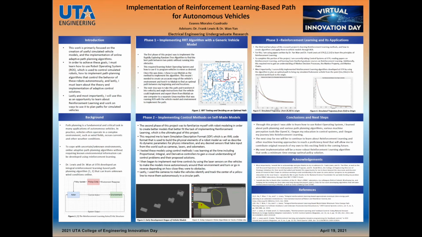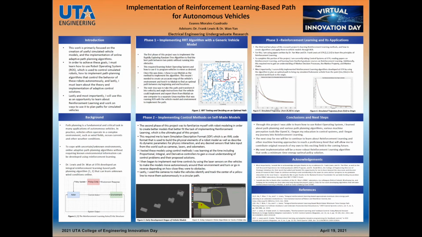So now for the first phase of my research. In phase 1, I learned Robot Operating System, or ROS, which is a software framework for robot development. I then needed to be able to use ROS to implement simple path planning algorithms with simulated vehicles. So in this phase of the project, I learned how to use Linux, I learned how to write ROS code, from simple ROS nodes to much more complicated and powerful ROS code.